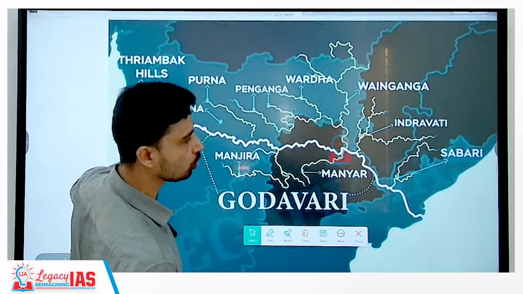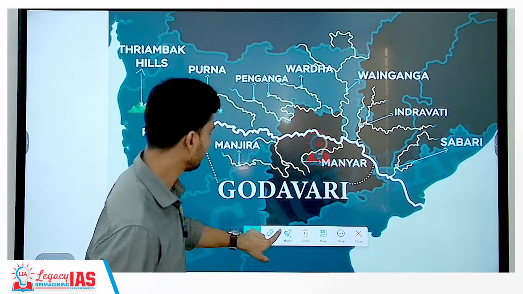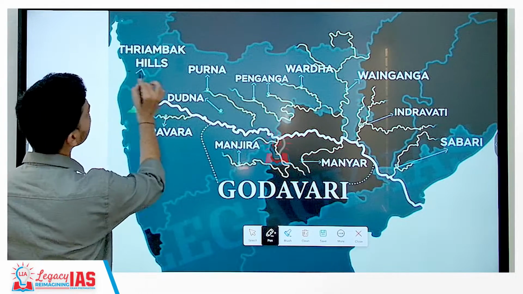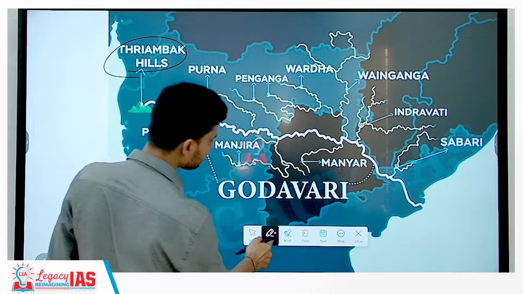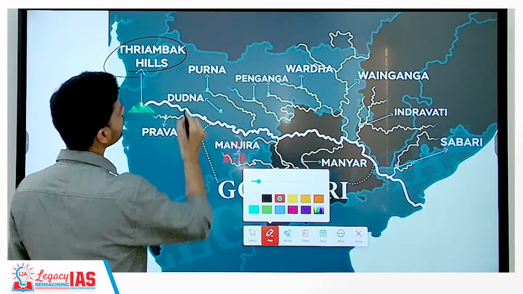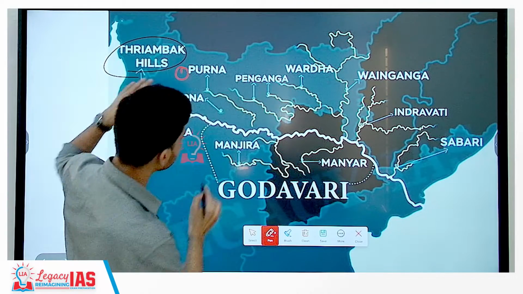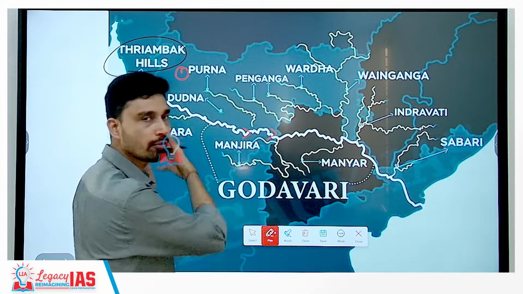Now, if you look at the course of this particular river, it receives several tributaries along its course. Originating from the Trambak Hills, the river receives water from major tributaries. What are the major tributaries? These are again the left bank tributaries because the flow of the river is from west to east.